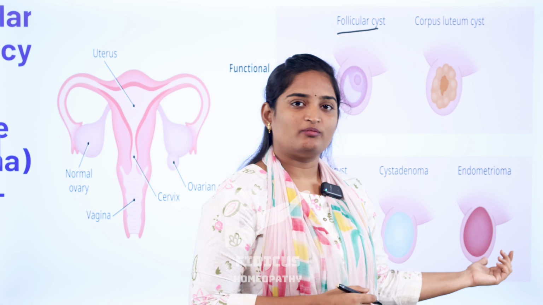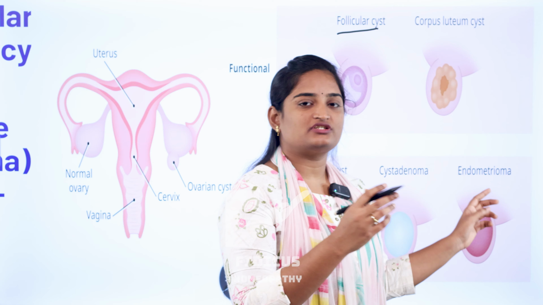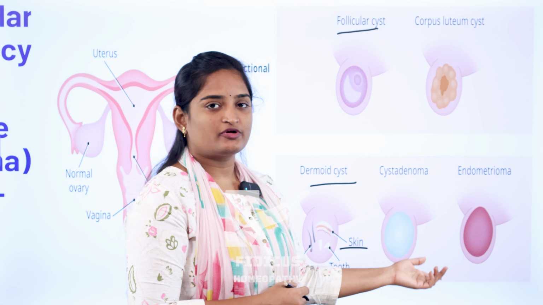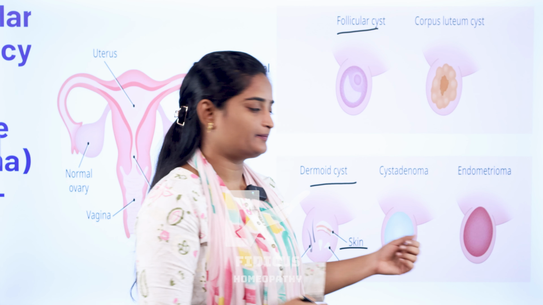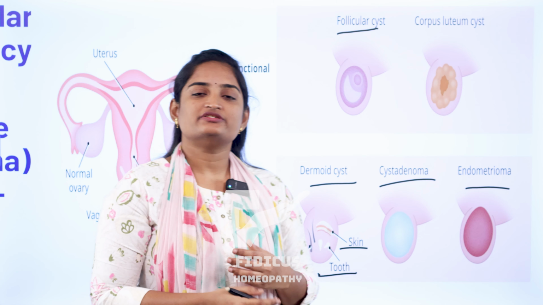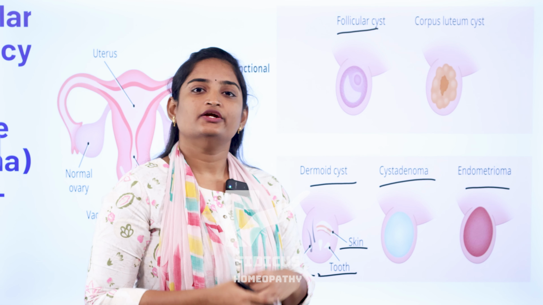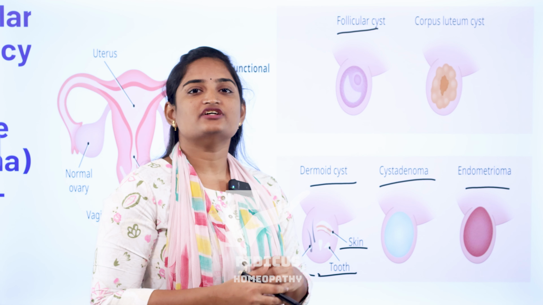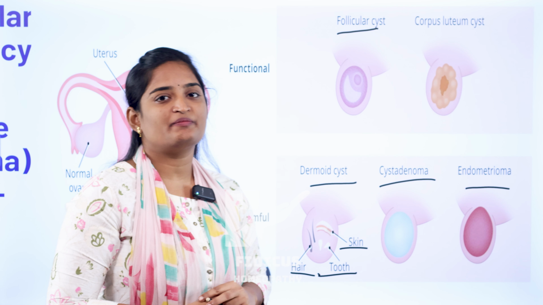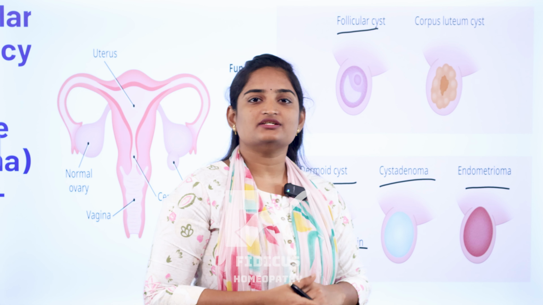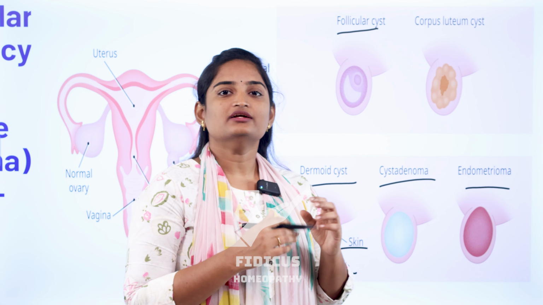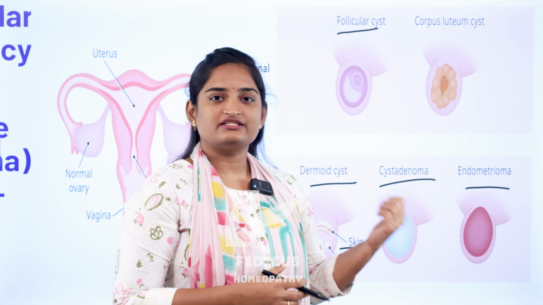In this endometrioma, the uterine lining grows on the ovaries, and this can also respond to hormonal changes in the female body. Apart from this, one more structure is PCOS follicles. In PCOS women, due to hormonal imbalance, several multiple follicles may develop in the ovaries. These follicles also collect serous fluid and become cyst-like structures, which we call PCOS multiple cyst.